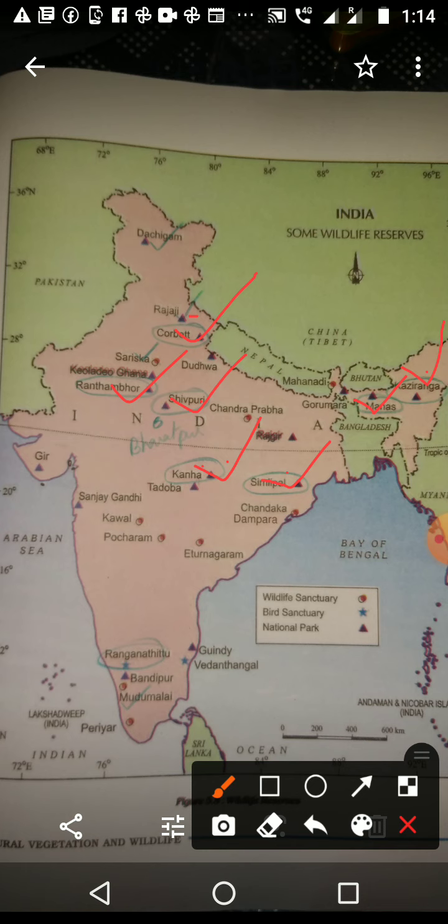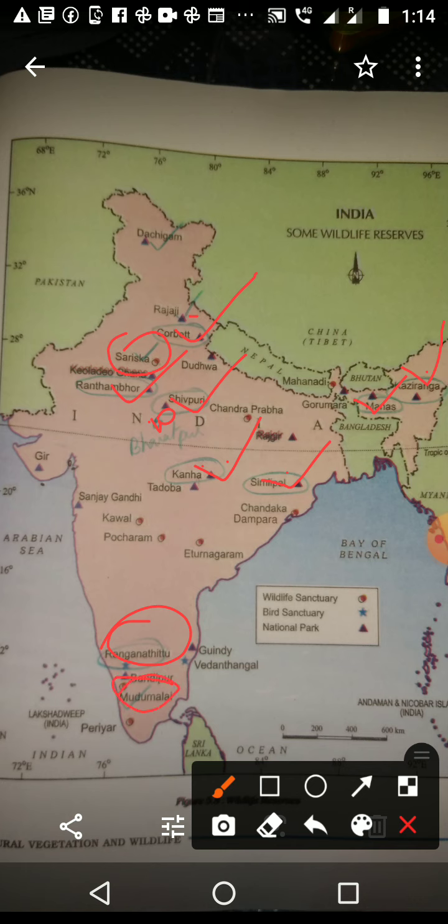The next one, bird sanctuary: Bharatpur. It is not shown in the textbook, it is near Shivpuri. Then we want to study Ranganathittu here in Tamil Nadu. Then the next one, wildlife sanctuaries: Sarsika, here you can see Sarsika. Then Mudumalai, here on the Tamil Nadu Kerala border.